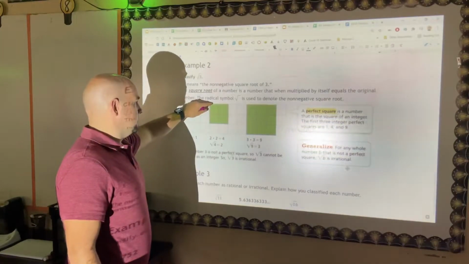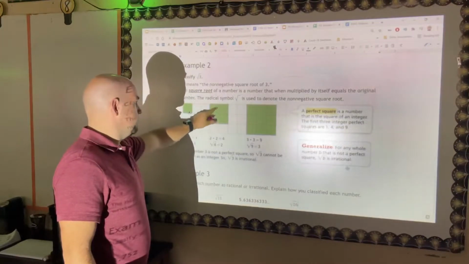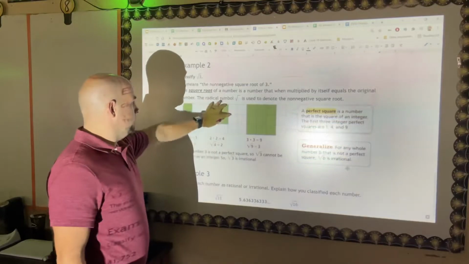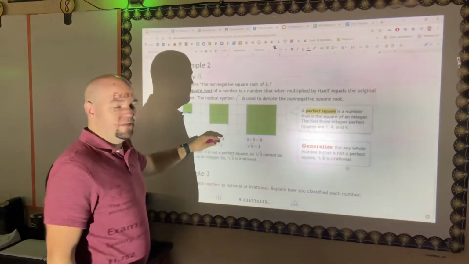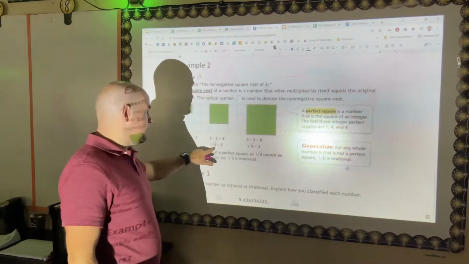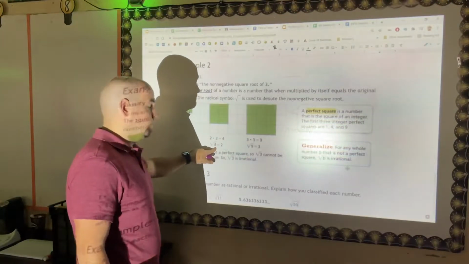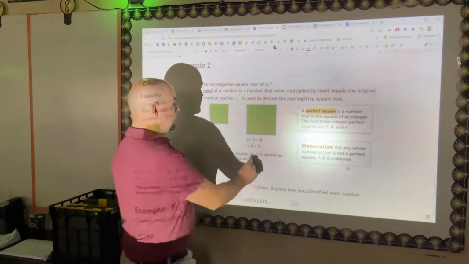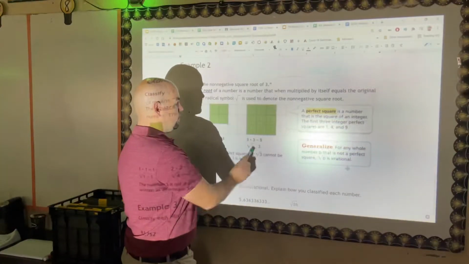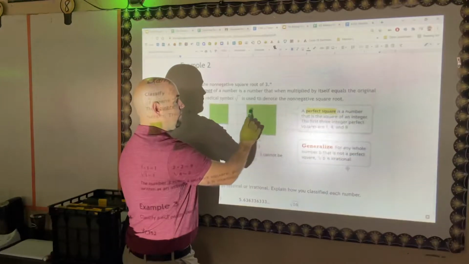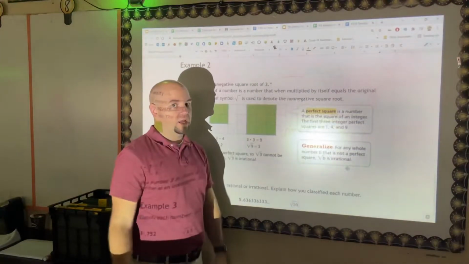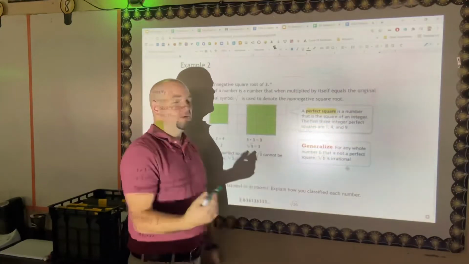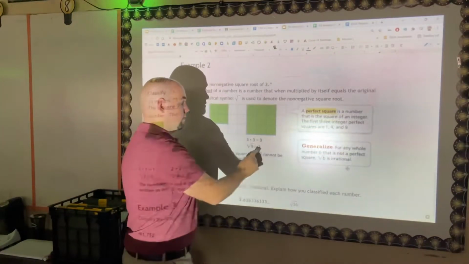So we've got 2 by 2, and when you count how many blocks are on the inside, you get 4. The square root of 4, the side of my block when I have 4 squares, is 2. Last one, 3 by 3, 3 times 3. I've got 1, 2, 3, 4, 5, 6, 7, 8, 9 squares there. So the square root of 9, what number times itself equals 9, equals 3.